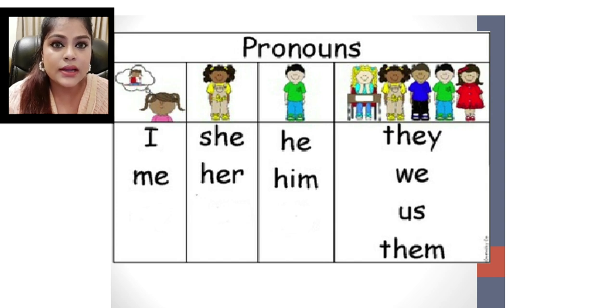So the picture here shows the nouns I, she, he, they, we. In the telling part, these pronouns change. I changes into me, she changes into her, he into him, they into them, we into us. She, you know, is used when we are talking about female members. They is for many, and we is used when you're talking about yourself and other people, right?